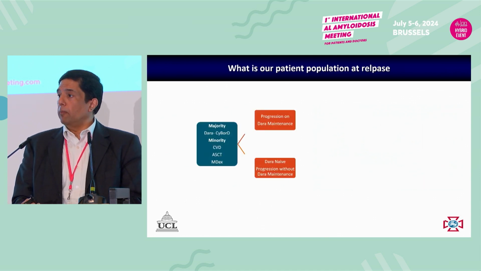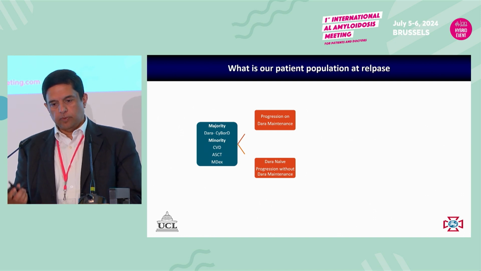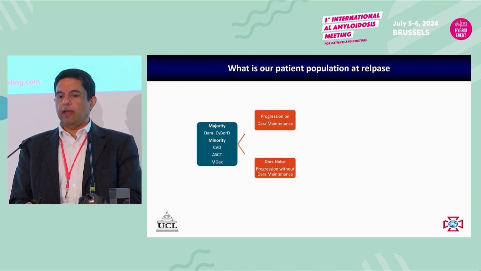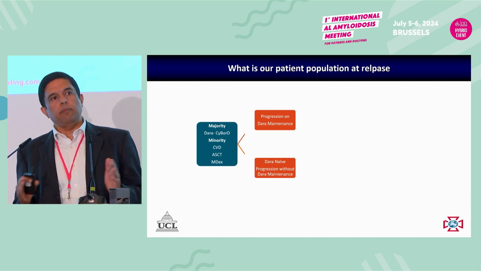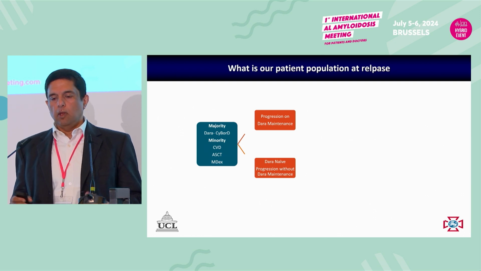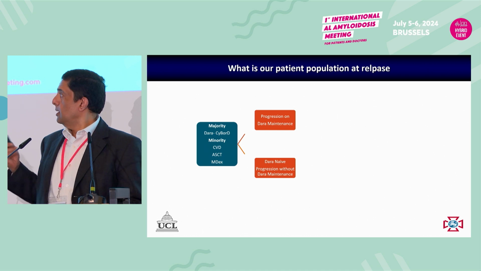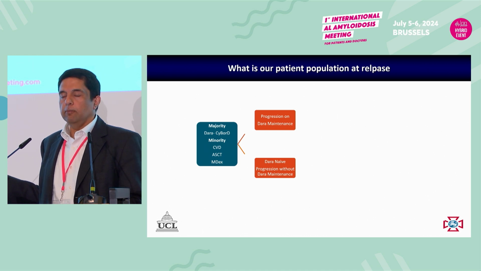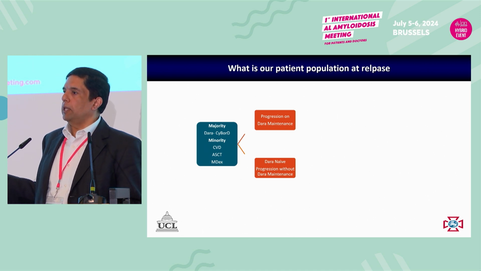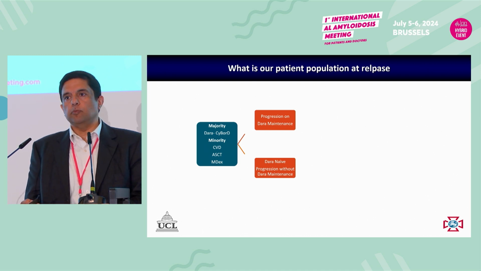So what do we have right now in terms of our patient population at relapse? The majority of our patients, apart from some of Arno's patients who are treated with melphalan, will have been treated with Dara-Cybo-D. We still have a number of patients who are still in remission after initial bortezomib-based treatment or melphalan-based treatment or stem cell transplant who are relapsing. This is becoming a minority. So we have progression on DARA maintenance. We have patients who never had daratumumab. Or we have patients where DARA was given but then stopped, and then they progress without being on DARA maintenance. So these are our three main groups of patients when we talk about disease progression.